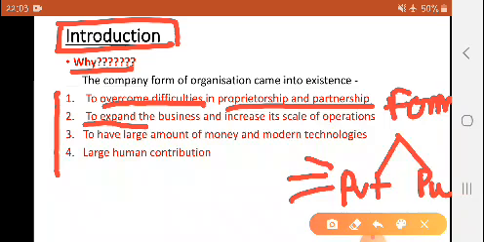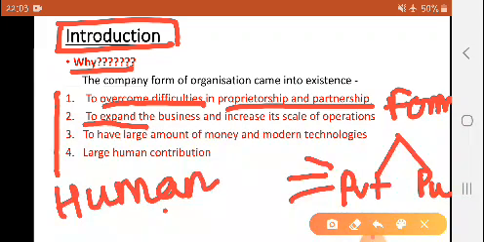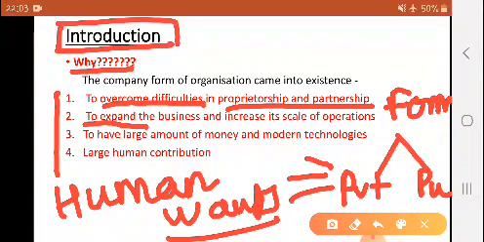The next reason is to expand a business or to increase the scale of operations. If a proprietorship or partnership business is there, then a single person or a limited number of persons cannot expand a business on a huge scale. But the company form of organization involves a large amount of money and modern technologies, and nowadays expansion is very essential. The reason is human wants. Nowadays human wants are increasing, and customers are expecting a lot.